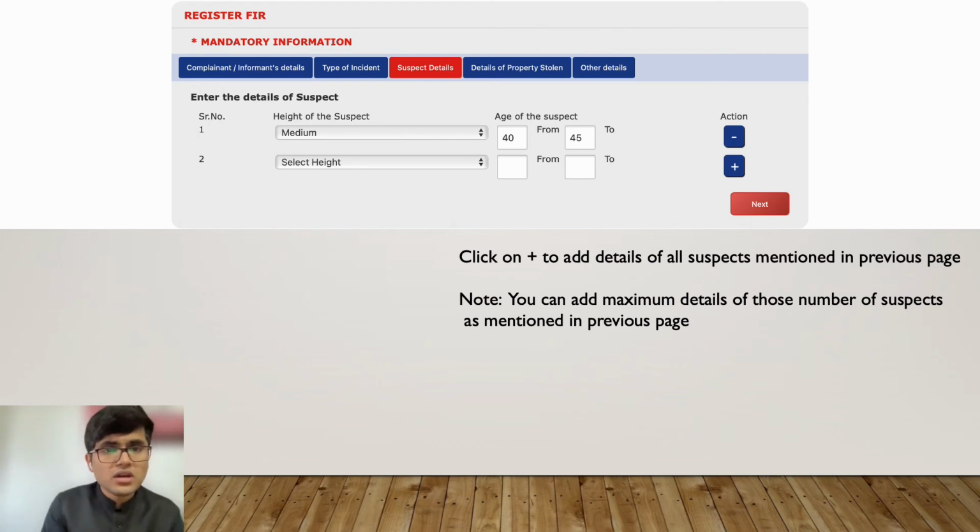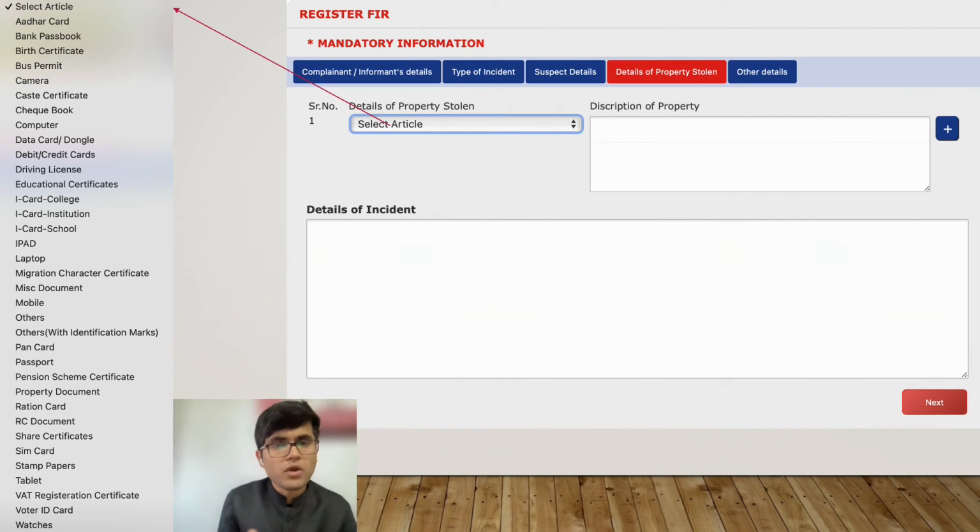Then details of the property being stolen. On the left side of your screen, you can see certain items which you can select, like your Aadhaar card, bank passbook, birth certificate, camera, car certificate, computer including laptop, mobile phones, or iPad, or any other kind of thing that you want to mention, you can definitely mention here.